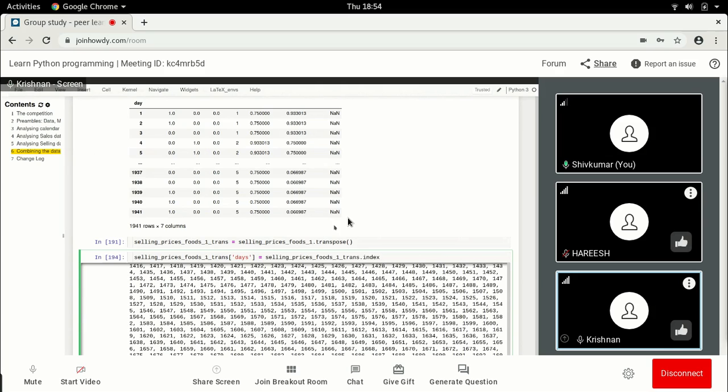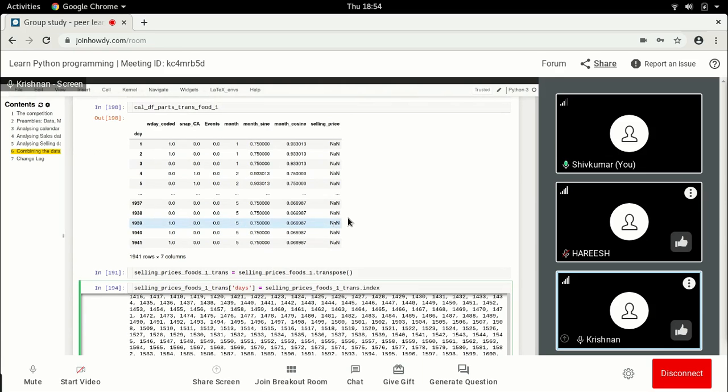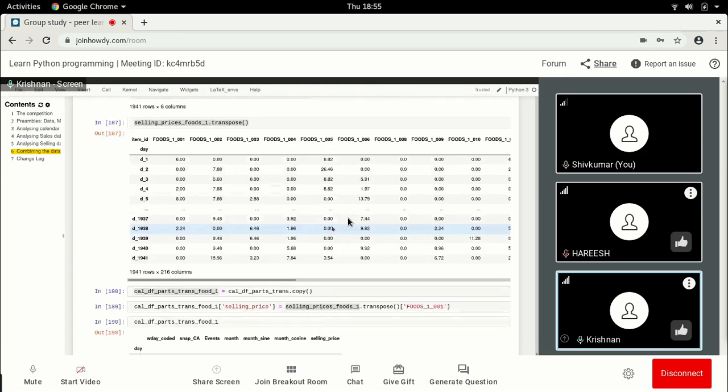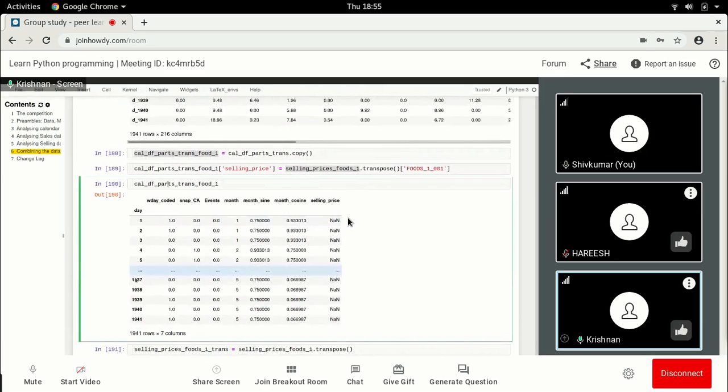But then what happens is you can now say that this index you can then add a D1 to it, or vice versa, like selling prices you can adjust accordingly, and then when you equate selling prices, you will get all the selling prices for that. So what I'm trying to say is we have to merge, all our rows have to have the same key. So either we call day as D1, so I'm going to keep 1 to 3 to 1941, which we have in the cal. So I'm going to keep that.